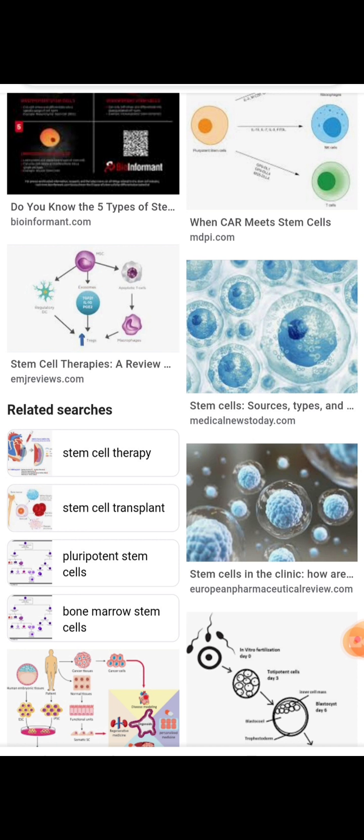Diabetes is caused by the lack of insulin. If insulin is available more and more, it decreases the blood sugar levels.